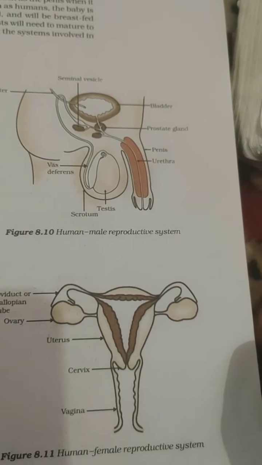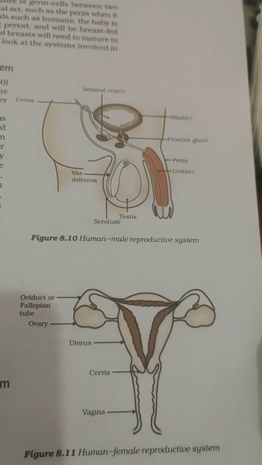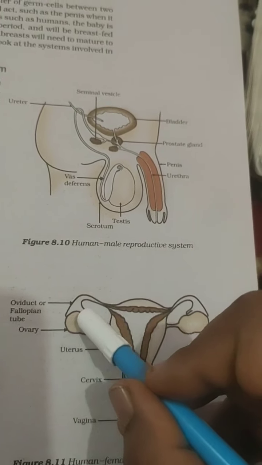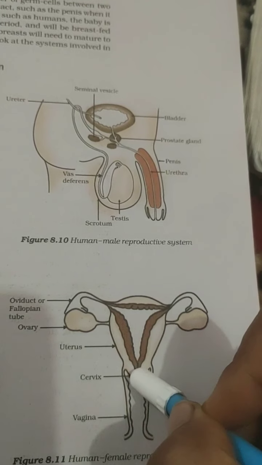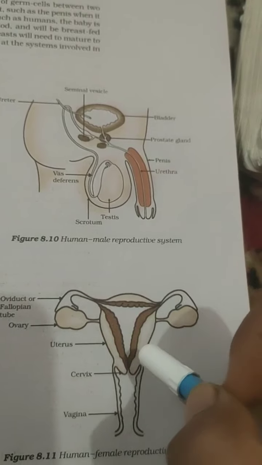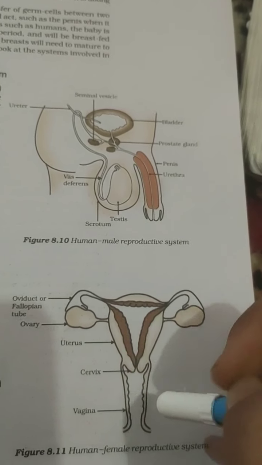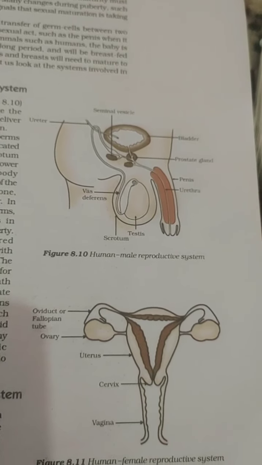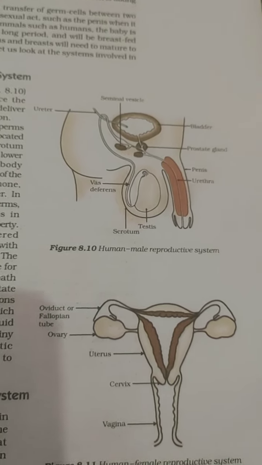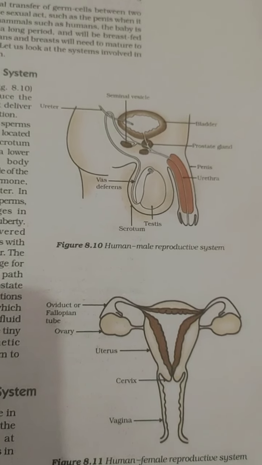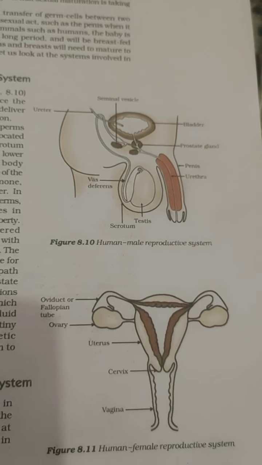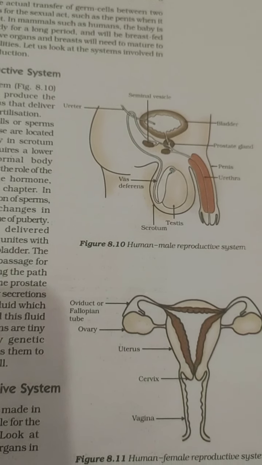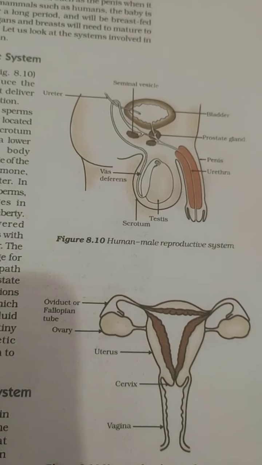So these are the two oviducts which connect through a narrow opening which is called the cervix. This will go to the cervix, and to another tube which is called the vagina. This is a tubular structure which is also called the birth canal, because it is used as a passage from where the baby is born after the completion of the development of the fetus inside the uterus of the mother.